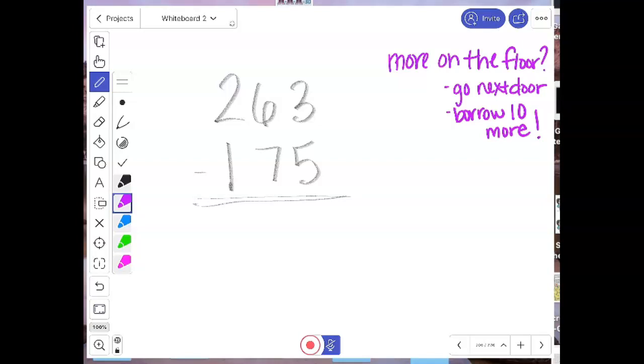So when I have more on the floor, this is your floor. You have more on the bottom. Your bottom number is greater. Your digit is greater. 5 is greater than 3. So that means I'm going next door, borrowing 10, moving it over. Because if I have 3 and I move over 10 more, that's going to be 13. 13 minus 5 is 8.